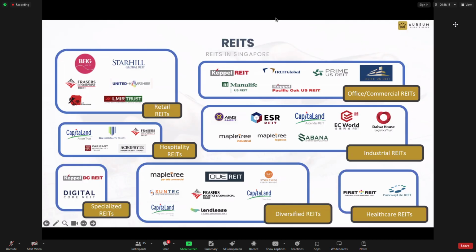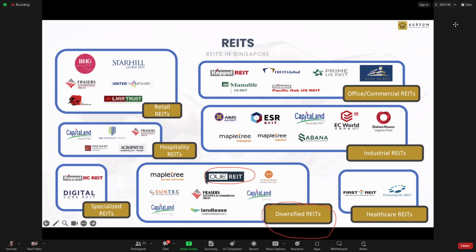And one thing to take note of, why there is this thing called diversified REITs, is that, as I mentioned, OUE REIT is a formation of two REITs combined. One is called OUE Hospitality Trust and the other OUE Commercial REIT, because they are too small.